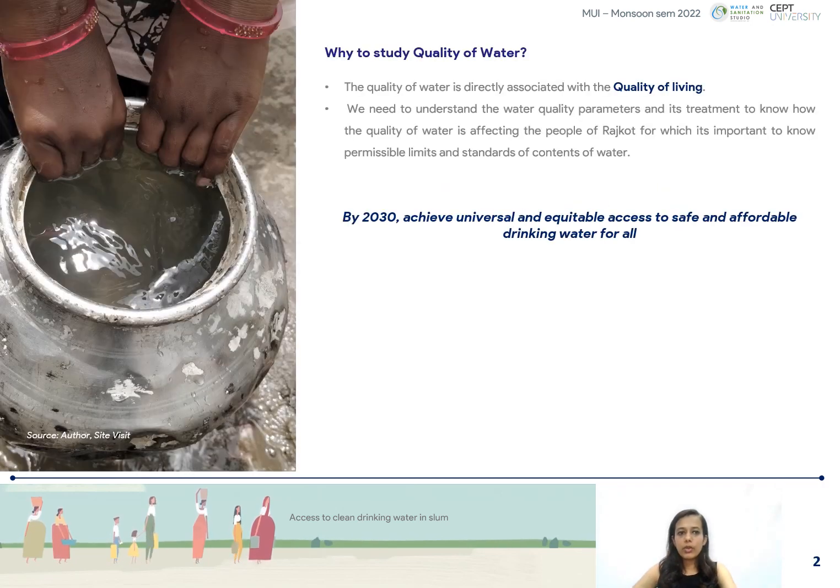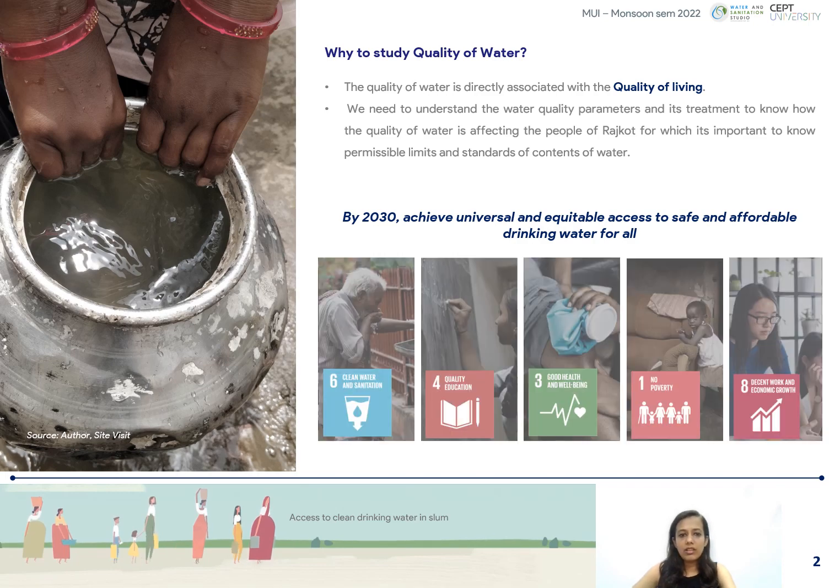Achieve universal and equitable access to safe and affordable drinking water for all by 2030, as per SDG 6. The quality of drinking water is directly associated with the quality of living. It also contributes to SDG 4, 3, 1 and 8. To improve the city's health and economy, it is important to provide clean drinking water in the slums at the earliest, with an affordable solution.